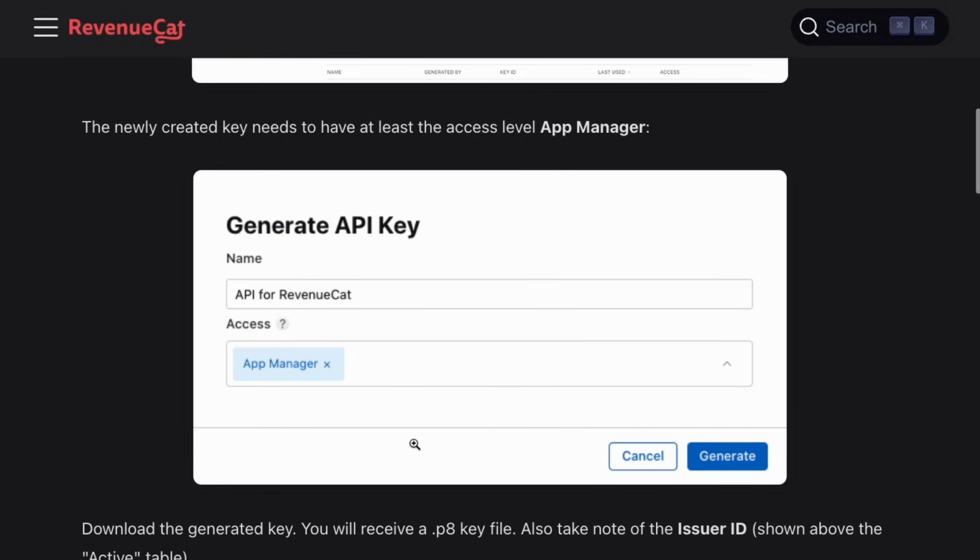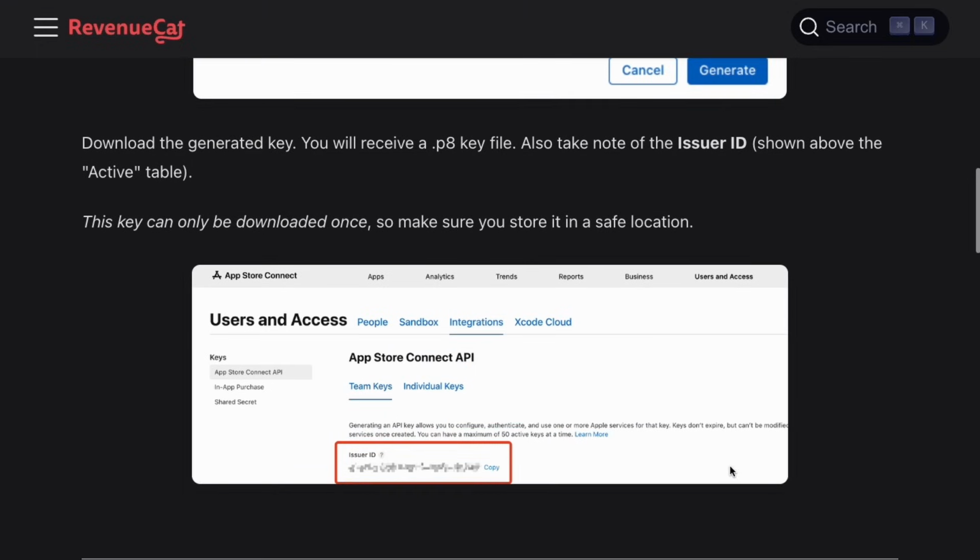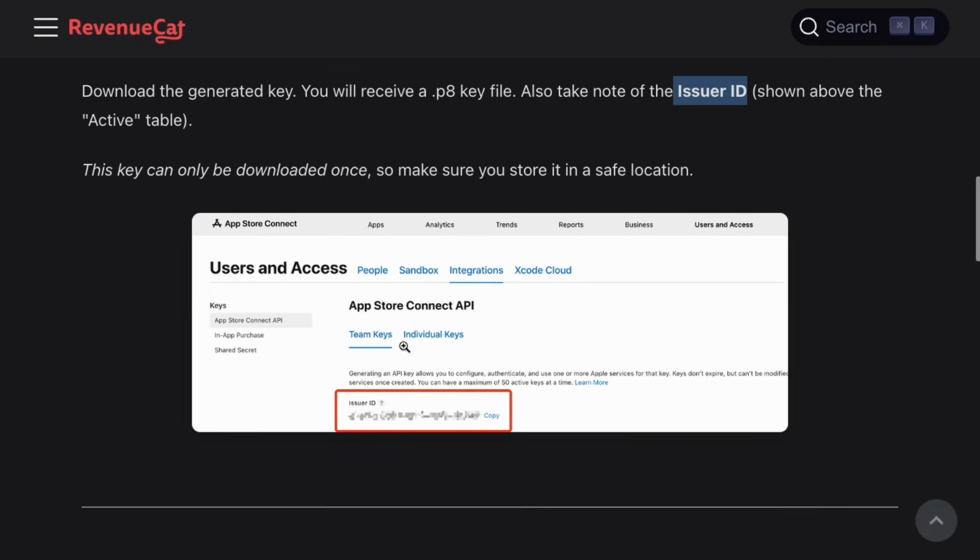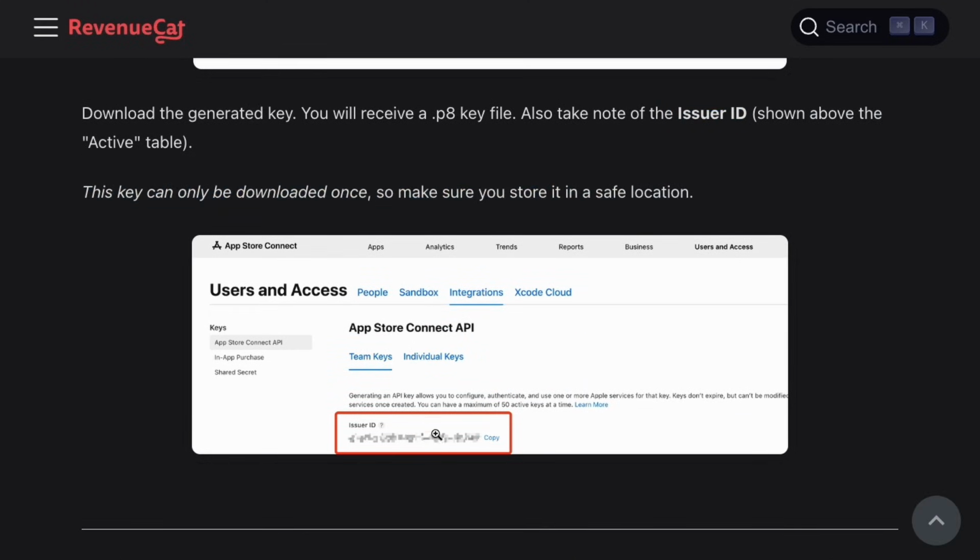It says here, the newly created key needs to have at least the access level of App Manager. And then once you download the P8 key file, take note of the issuer ID, and we're just going to upload it to RevenueCat.